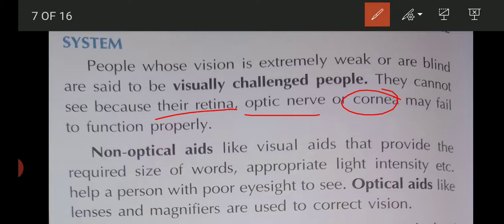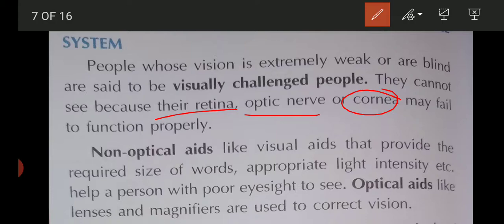In the case of curable blindness, either the cornea or the eye lens becomes opaque due to some disease or defect. If the crystalline lens becomes opaque, it is removed surgically and replaced by an artificial lens. If the cornea becomes opaque, it is removed surgically, and in its place a healthy donated cornea from the eye of a donor is grafted.